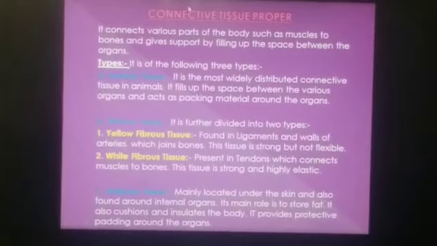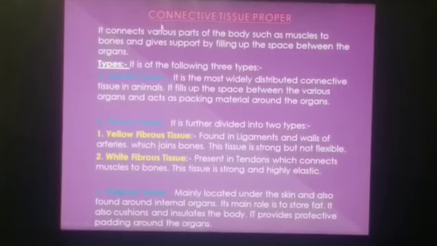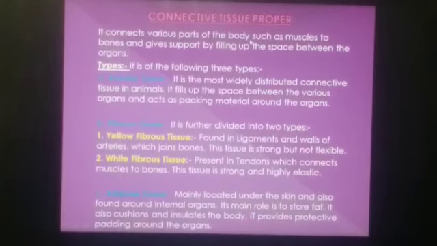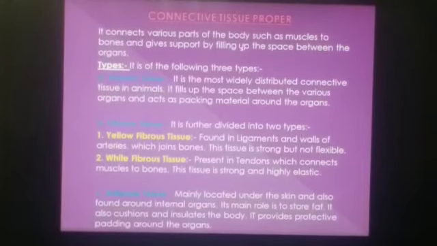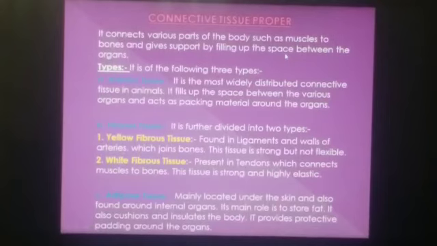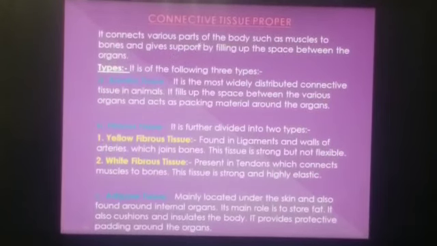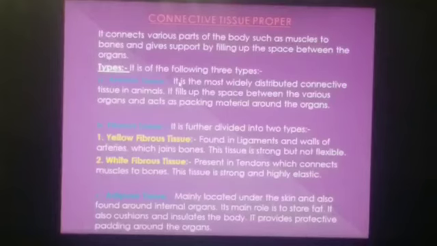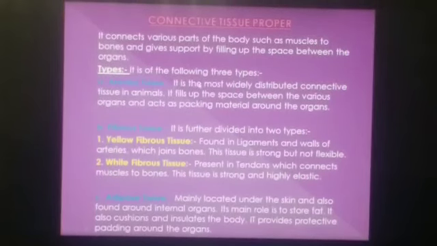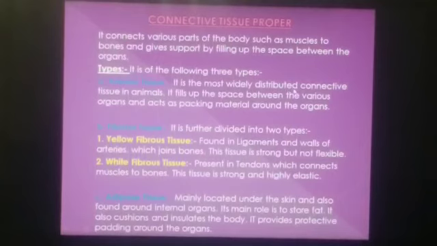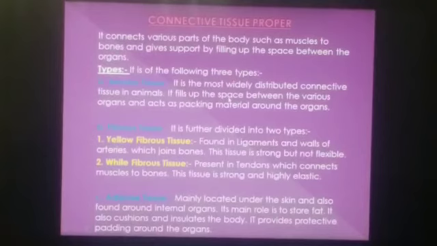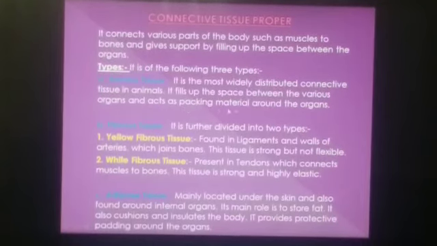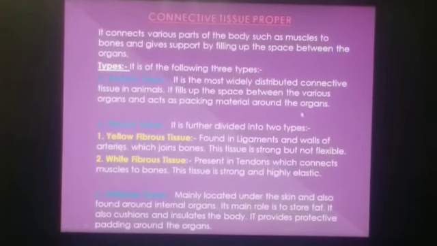Connective tissue proper. Connective tissue proper connects various parts of the body such as muscles to bones and gives support by filling up the space between the organs. And it is of following three types. Areolar tissue. It is the most widely distributed connective tissue in animals and it fills up the space between the various organs and acts as packing material around the organs.